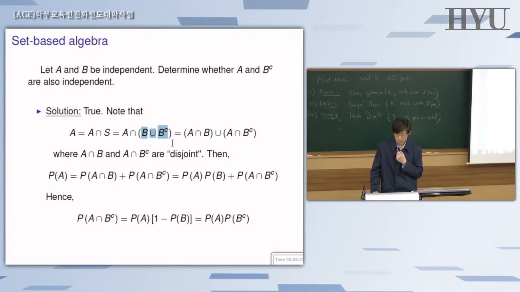Then with the familiar property of union and intersection, you can distribute them. First, distribute the intersection to B, put that in here, and then apply the same intersection to the second set, which is B complement, and put that in the second parenthesis. And of course in the middle of these two, there should be a union. Nothing but the distribution of the union and intersection. So that's one valid partition of A, but you are involving B in it.